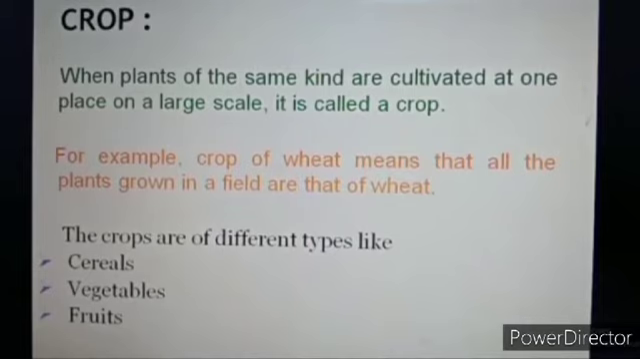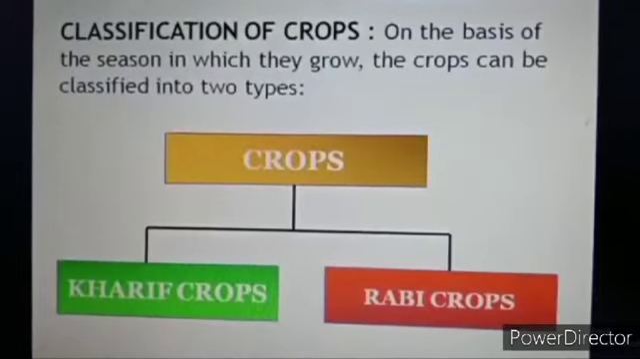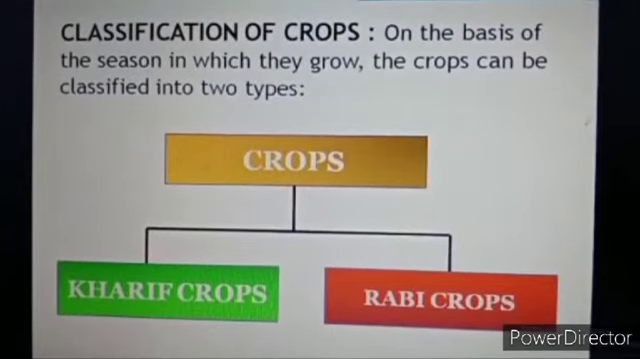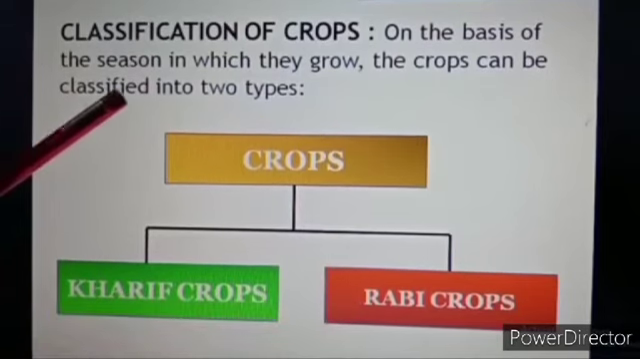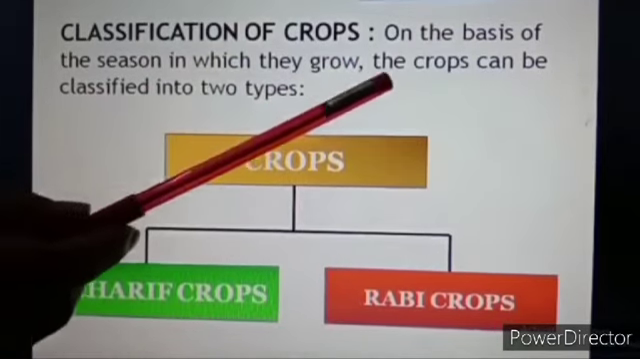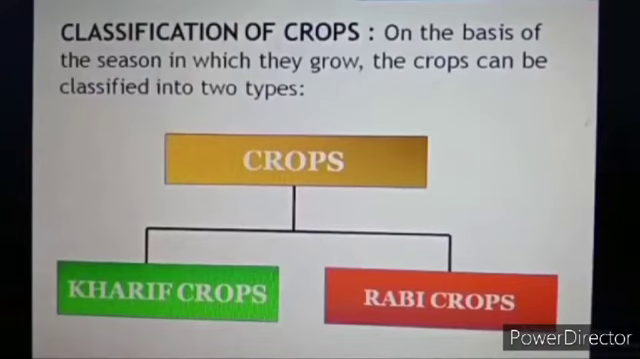Now, children, move on to our next topic, that is classification of crops. Despite the diversity in India, two broad cropping patterns can be identified: Kharif crops and Rabi crops. On the basis of the season in which they grow, the crops can be classified into two types, Kharif crops and Rabi crops.